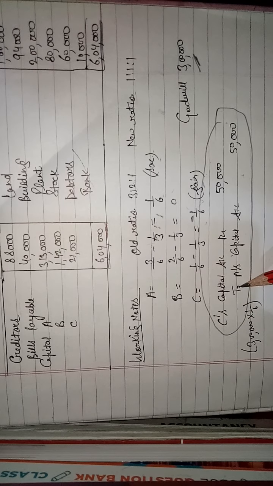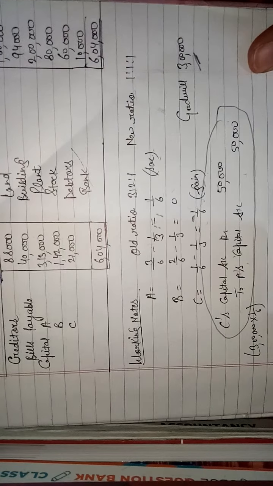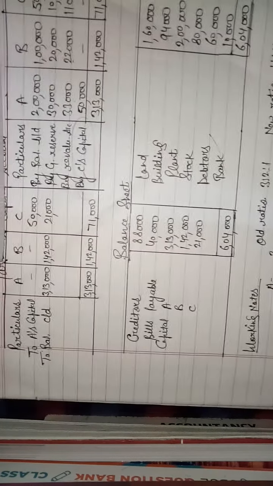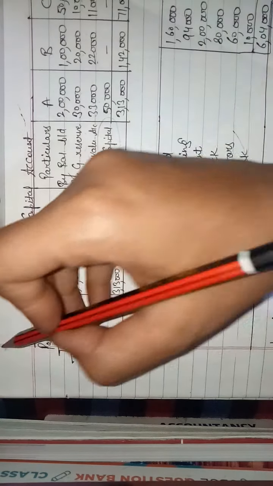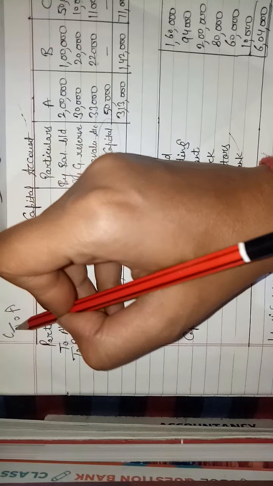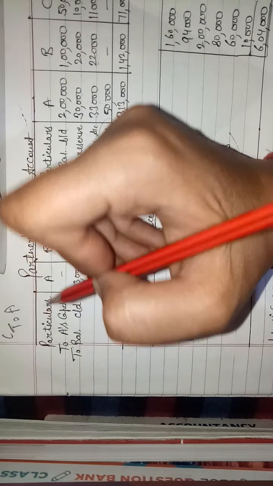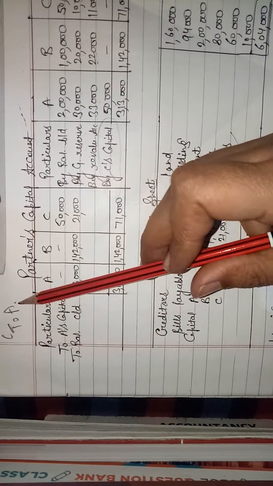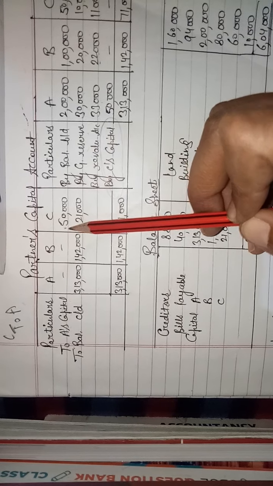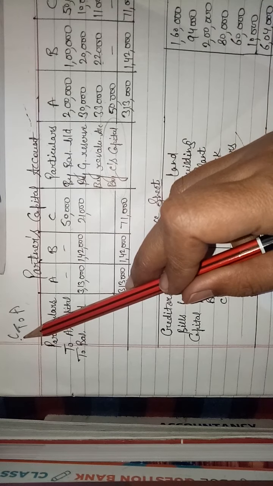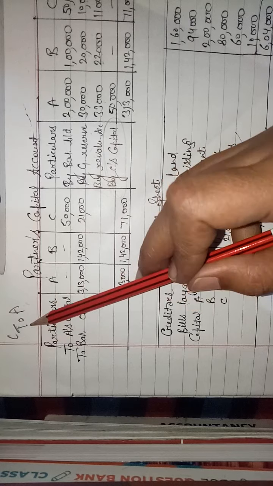Our journal entry is C to A. So we will write over here "to A's capital" and the amount in C's column. Clear? The journal entry is C's capital, to A's capital.